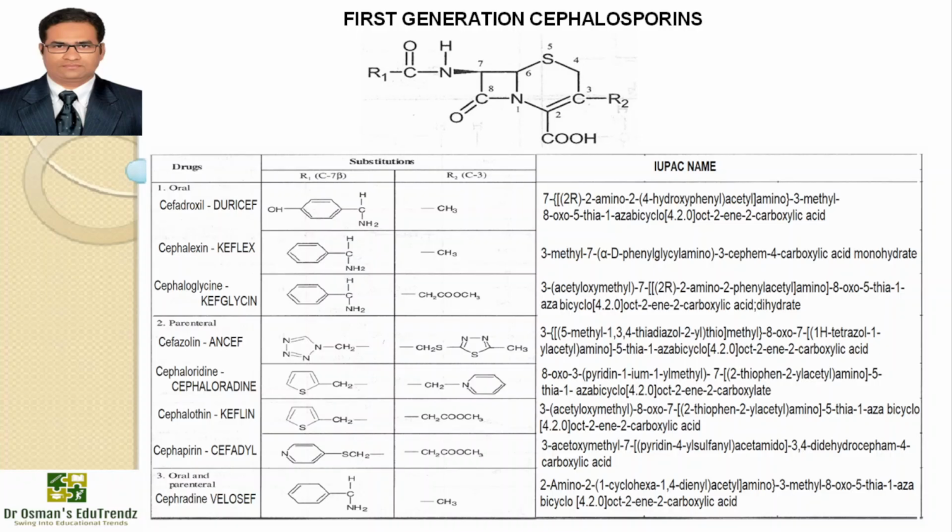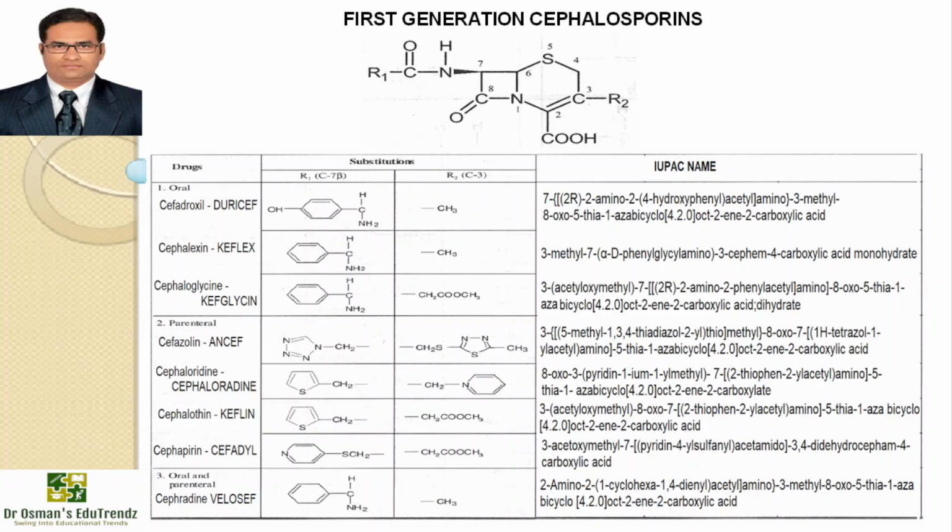I can tell you the advantages of cephalosporins over penicillins. The cephalosporins have increased acid stability compared to penicillins. Most of the drugs here have better absorption than penicillins. They have a broad antimicrobial spectrum. They have increased activity against resistant microorganisms. They have decreased allergenicity and increased tolerance compared to penicillins.